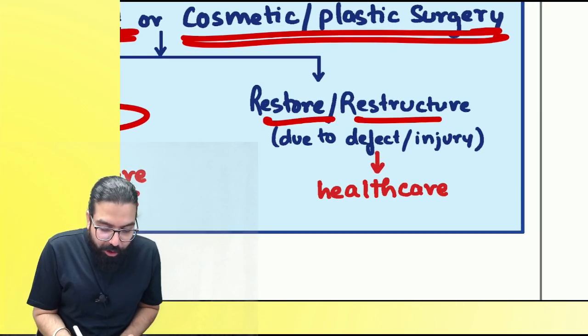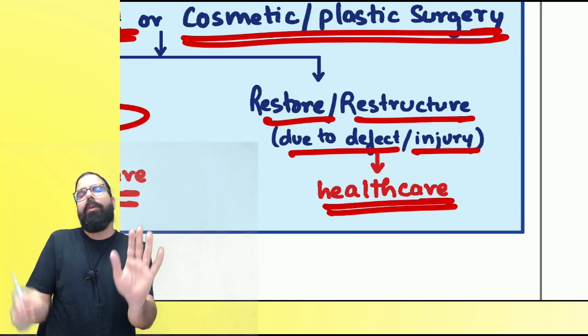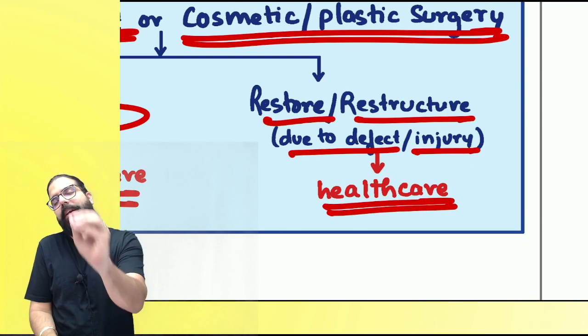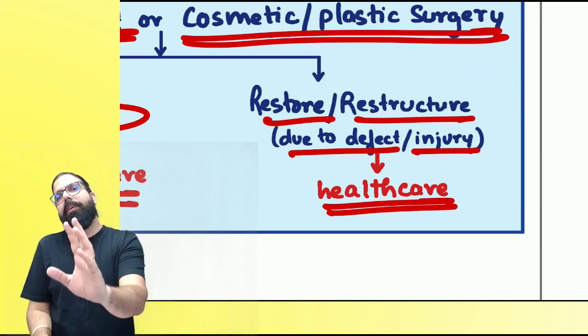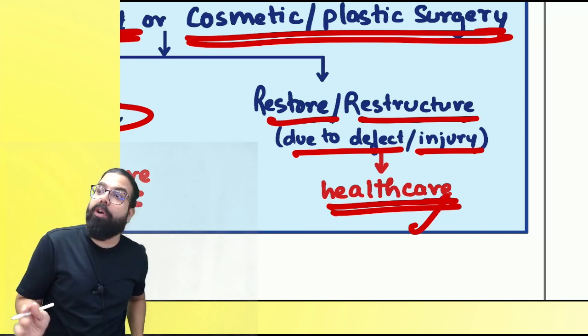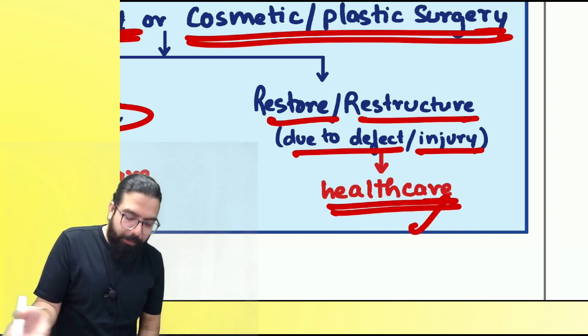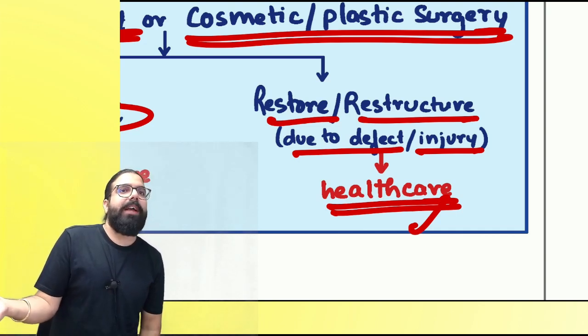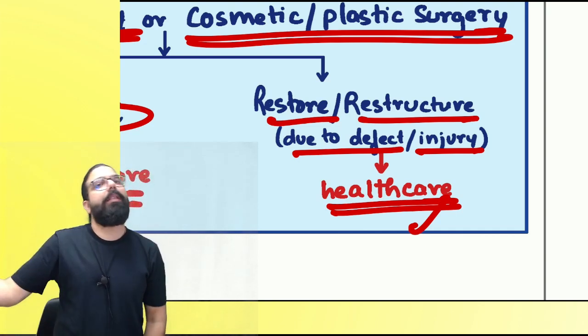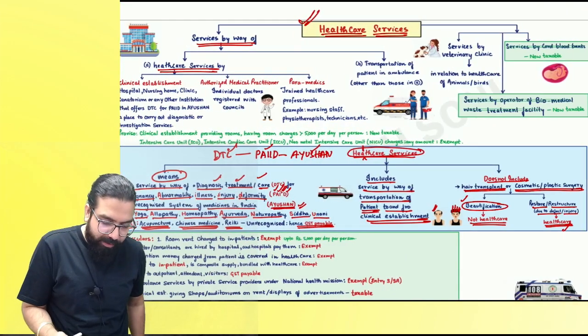Then, restoring or reconstructing due to defect or injury is always exempt. The government is selling beautification. If you can spend, you spend GST also. If it is not beautification, then it is always exempt. Can I go ahead, everyone? Supposing one person met with an accident. Because of the accident, might be one plastic surgery was done. That is not beautification. It shall be exempt. I hope everyone is clear till here.